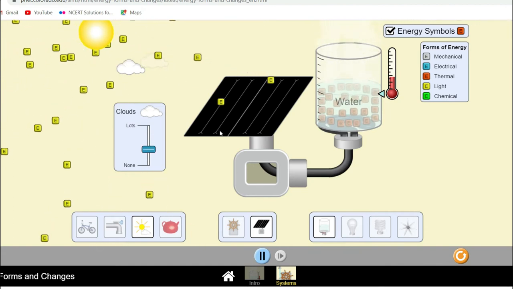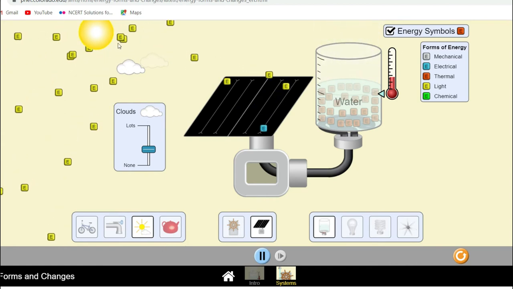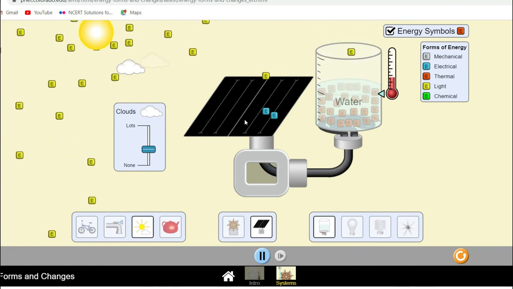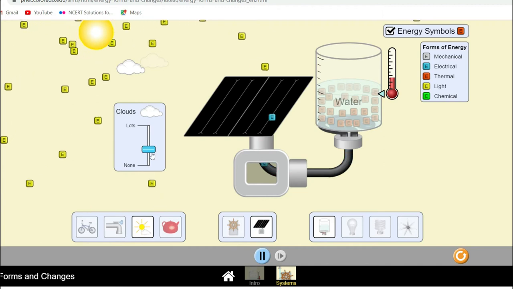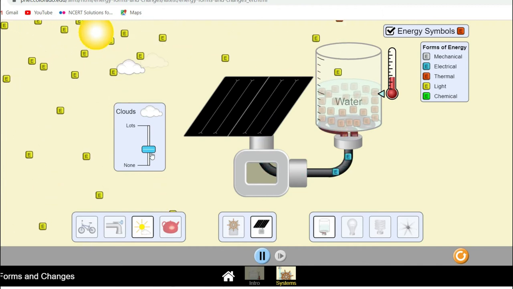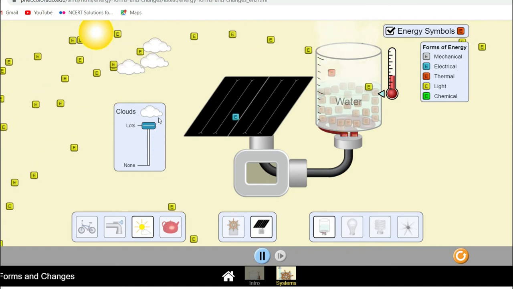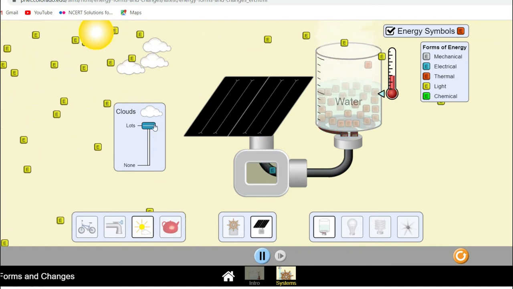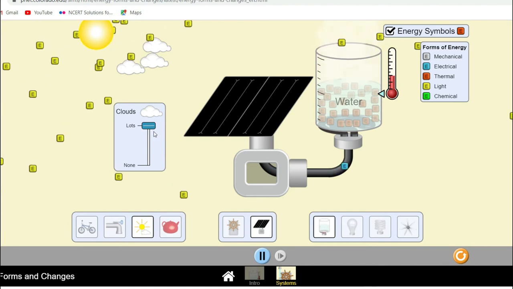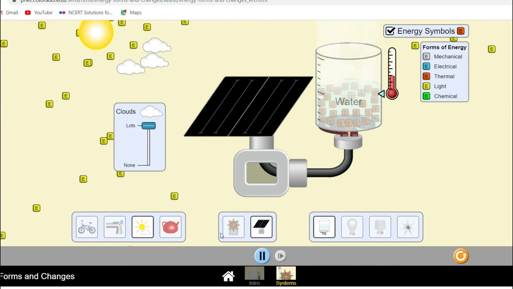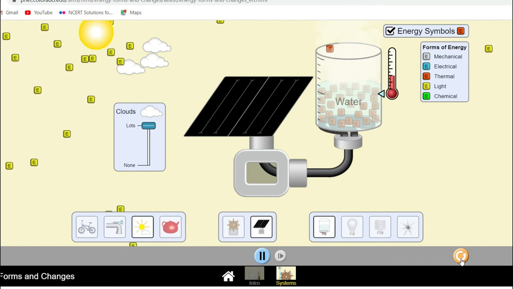Then also the efficiency of the solar panel is reduced, because only some of the energy particles reach. So this also shows that if there is pollution, and due to the pollution there is more obstruction, the solar panel will not work. This is again one of the important examples, and you can see the demonstration here.